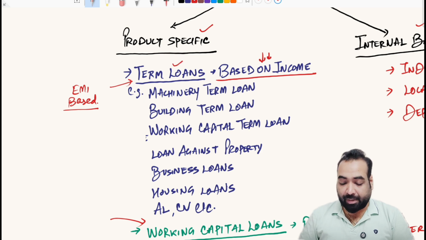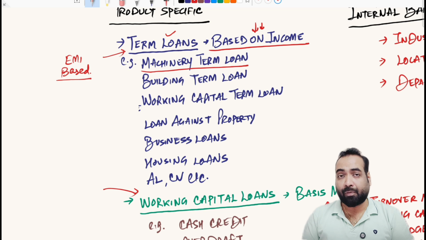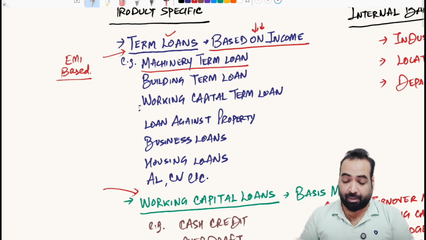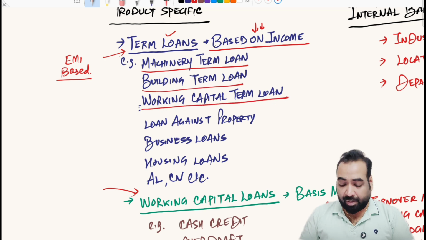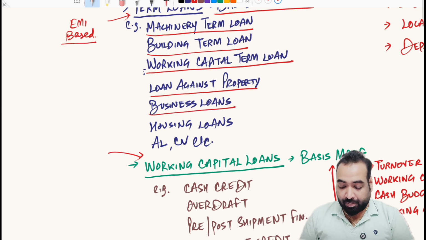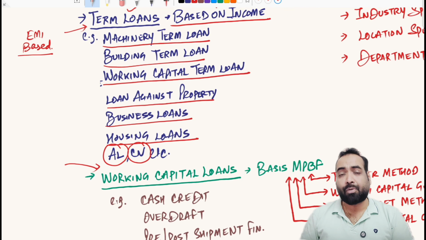Now I have given some examples of term loans, like machinery term loan. You are taking a term loan to buy machinery, and the eligibility will be based on your monthly income. Building term loan, working capital term loan, which we can call a general purpose term loan, loan against property, again a general purpose term loan, unsecured business loans, housing loans, auto loans, commercial vehicle loans, commercial equipment loans.